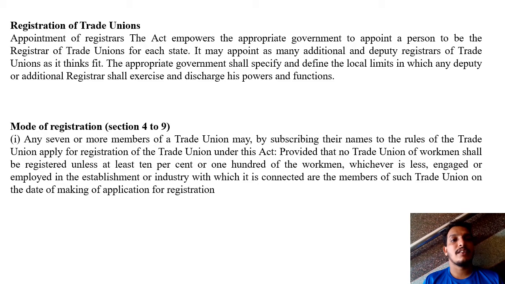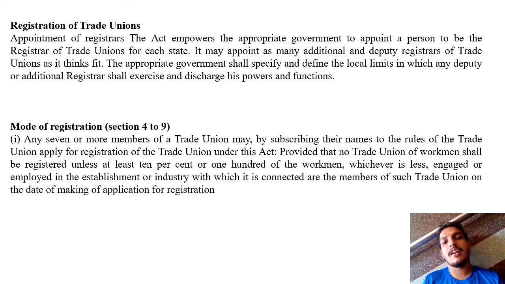Next, mode of registration, sections 4 to 9. First, any 7 or more members of a trade union may, by subscribing their names to the rules of the trade union, apply for registration of the trade union under this Act.